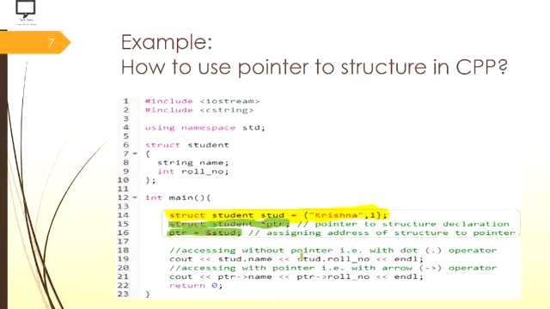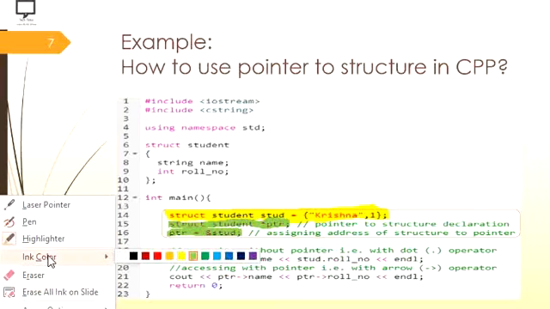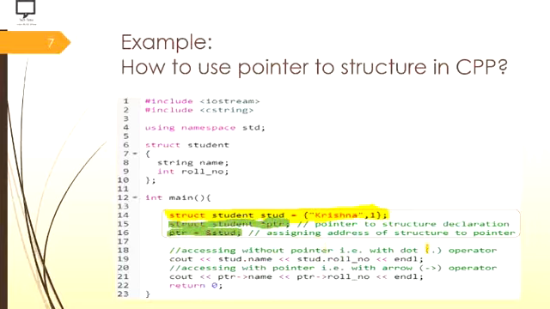The next statement, here I am displaying with the help of the dot operator. If I want to display all these things with the dot operator, then I have to use the variable stud, a simple variable that I have declared here. The same thing you can do with the help of value at the address PTR as well. But just to avoid confusion, I am going to focus on the pointer type variable PTR with the arrow operator, and with the help of the arrow operator you can access all the members of a structure.